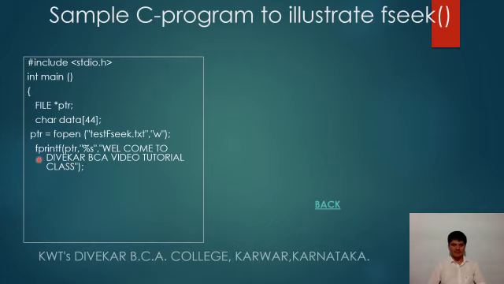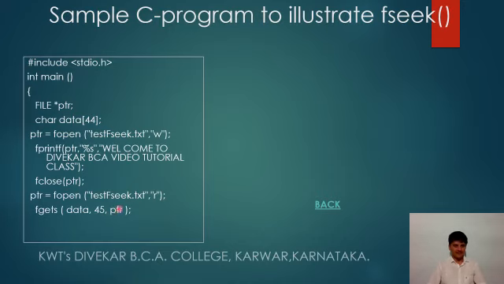Further we are writing a string, "welcome to Divekar BCA video tutorial class", with the help of fprintf into the test fseek.txt file. After writing the data we close the file, and then again we open the file in read mode.